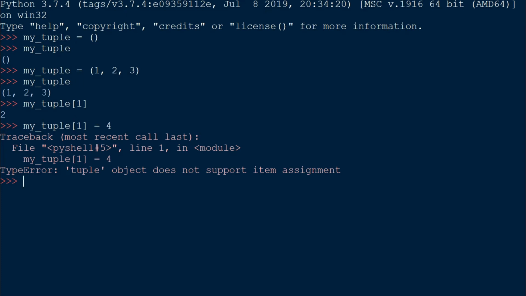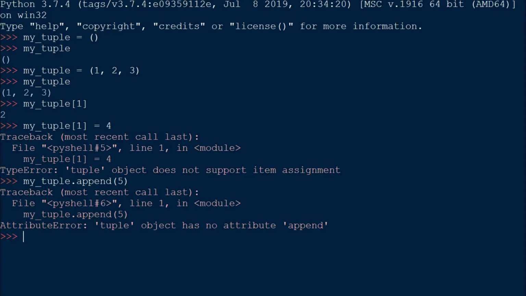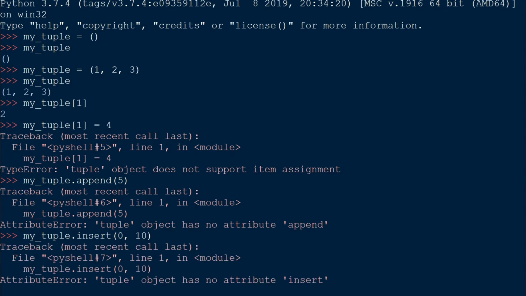We cannot even add values to the tuple. There is no .insert method or .append method. If I try and run this, let's say I type myTuple dot append, and I write some value, let's say 5, and press enter. We got an error as well: tuple object has no attribute append. If I try to insert a value using the insert method, let's see what happens. myTuple dot insert. I want to insert at first, so I'll write 0 over here, and I want to insert 10. I'll press enter and still we got an error that tuple has no attribute insert.